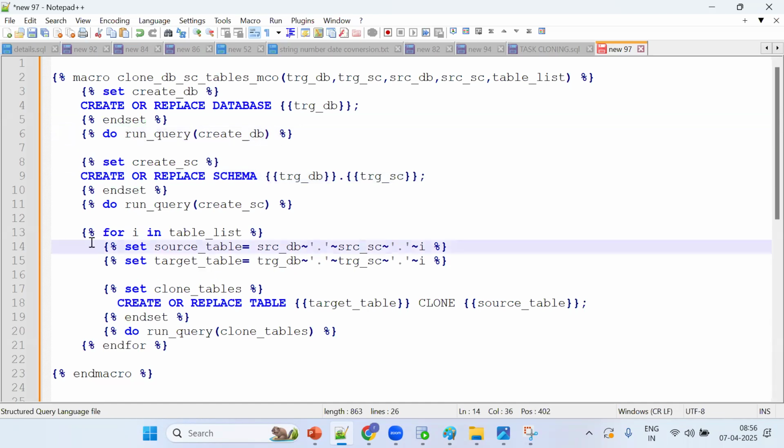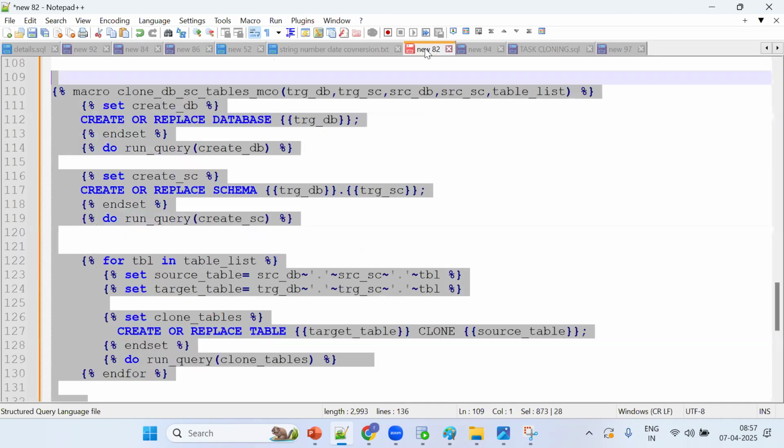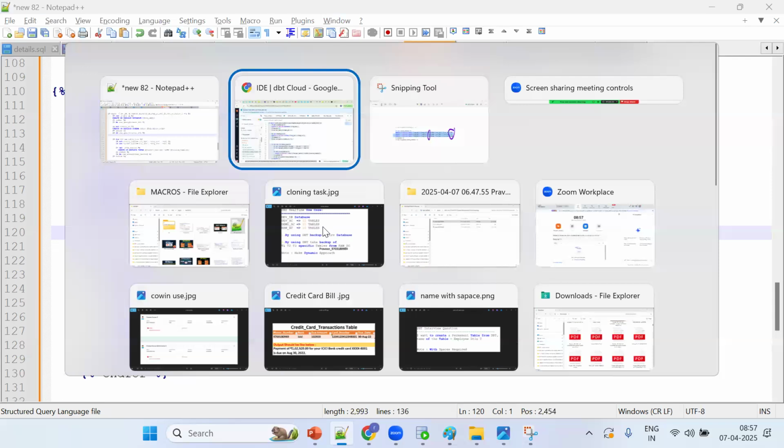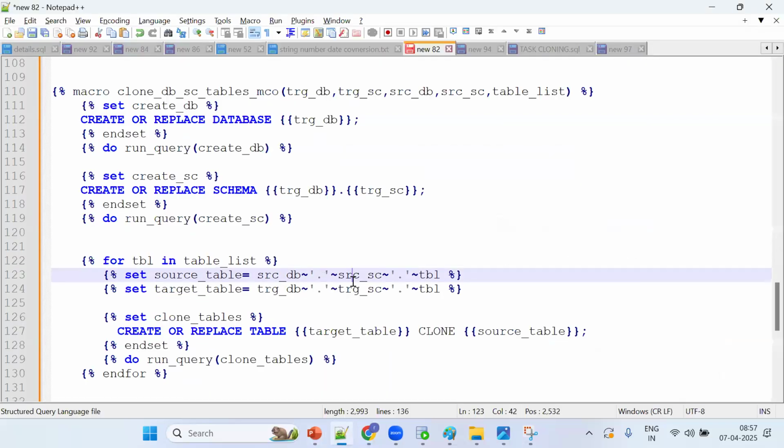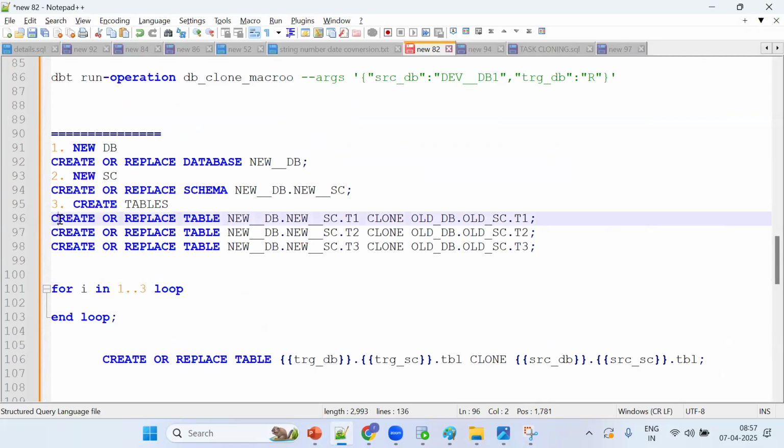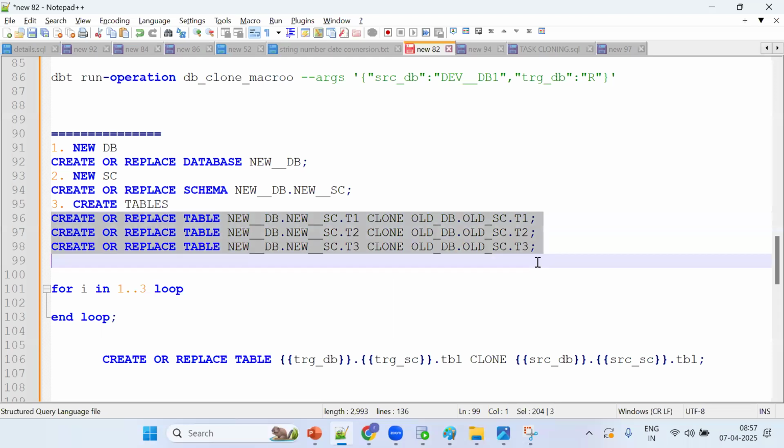Here, tilde symbol, looping concepts. Looping will be used regularly in day-to-day projects. Because now I want to iterate the process step by step, we can make it work. Everything is simple. But here, I want to go for a loop because I can't iterate the same statement 10 times. If you go to Snowflake, I can't iterate 10 or 20 statements every time. We can put it inside this and make it work. This is the concept of making it dynamic.